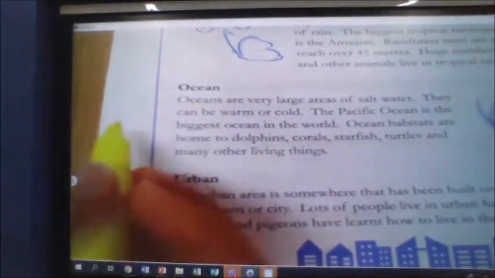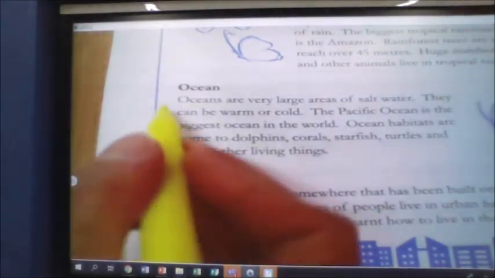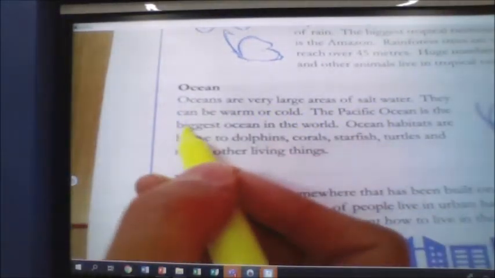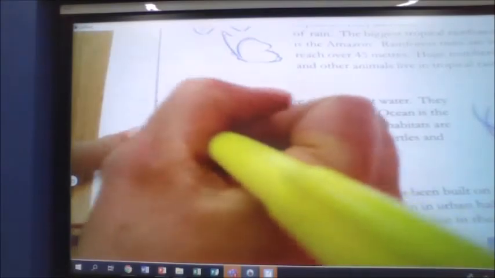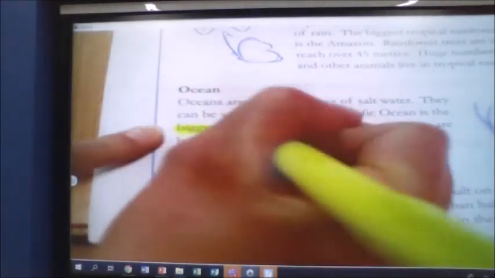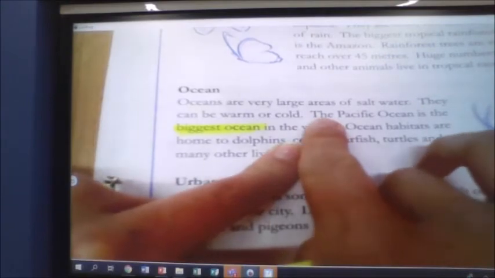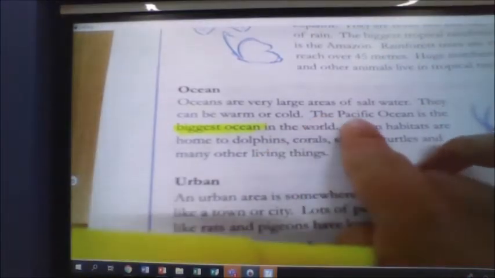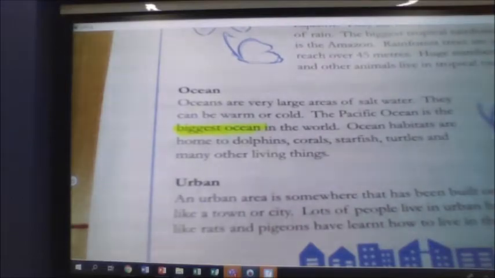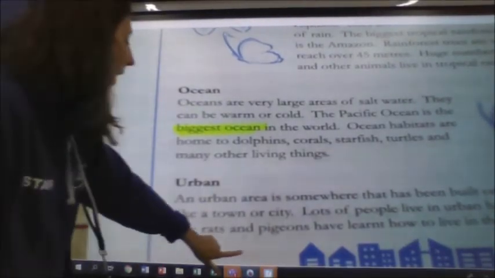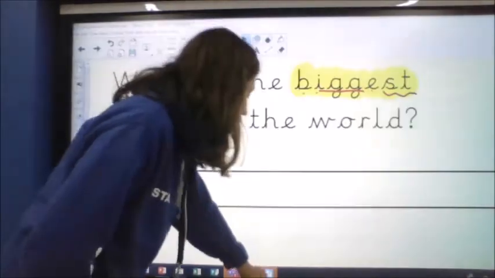But remember, it's only a small paragraph, so you could always reread the whole paragraph again. Oh, and see the word biggest here. Biggest ocean in the world. So I'm going to read that sentence. It starts here after the next full stop before it. The Pacific Ocean is the biggest ocean in the world. Okay, so I'm going to put that into a sentence.